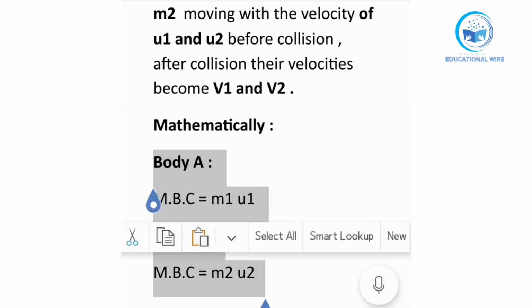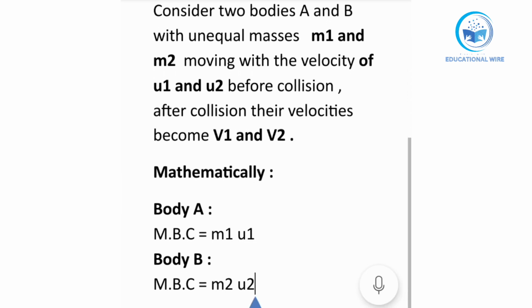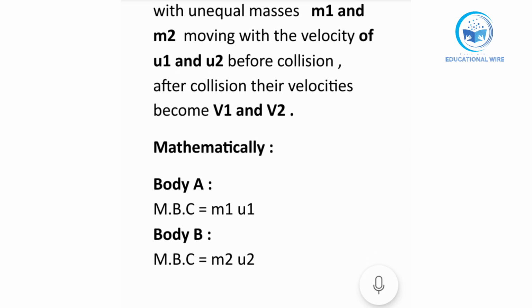Okay, so after this one, this is a momentum before collision.